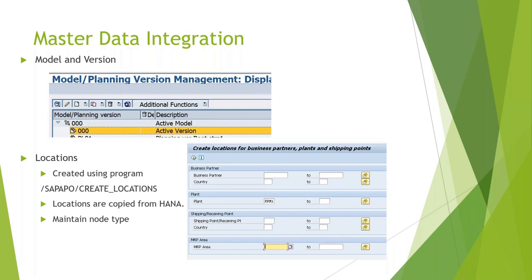This is the same sequence in which you have to integrate the master data, because you cannot have products in PPDS without having location in PPDS. So the first step is to create your model and version. Once you have a model, which is a structure to hold your master data, you can start integrating the master data starting from locations.